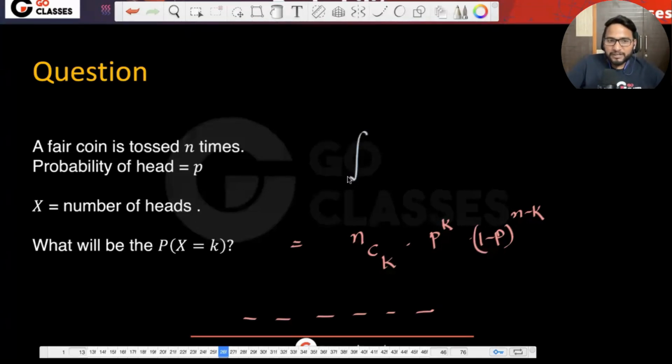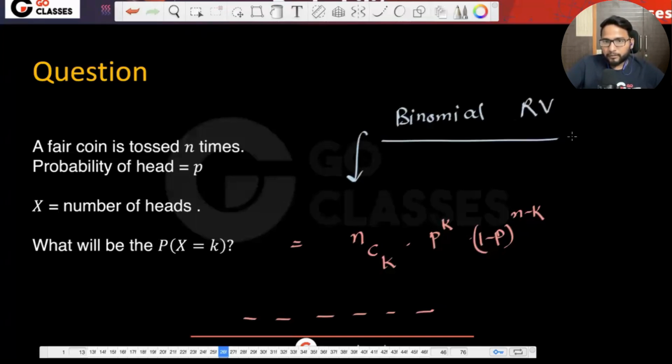So this is a binomial random variable. Twinkle is asking, what is the difference between a binomial random variable and a Bernoulli random variable? Satyam is saying binomial multiple times. So what is the difference? Can anyone tell me the difference between binomial and Bernoulli?